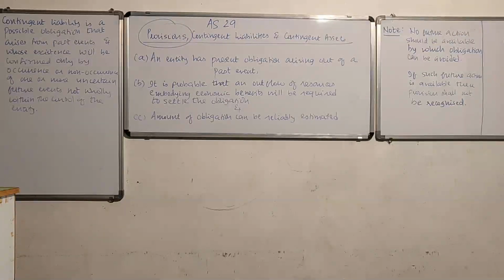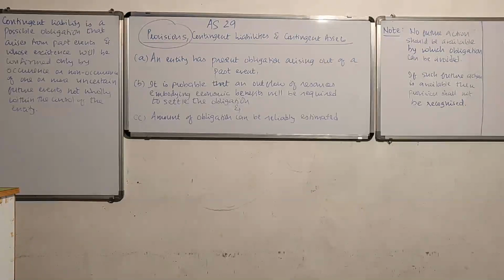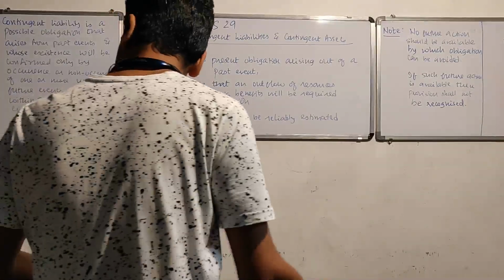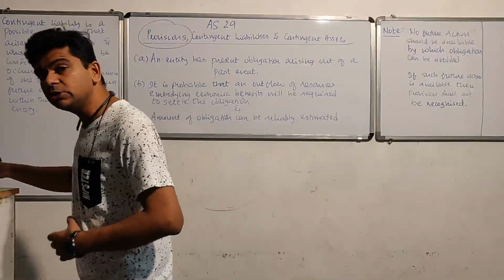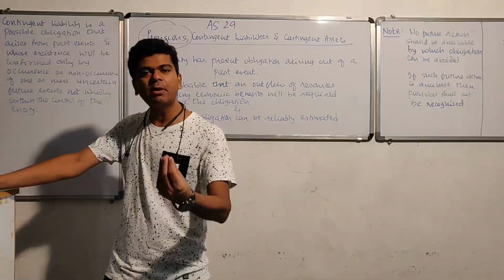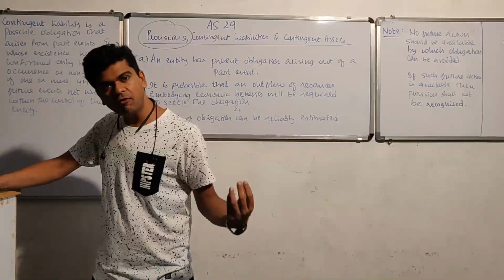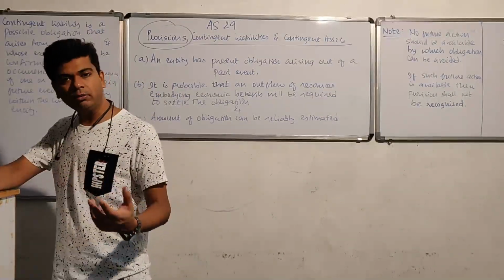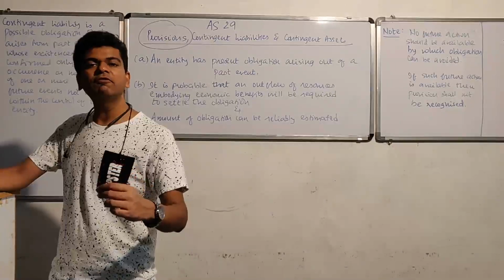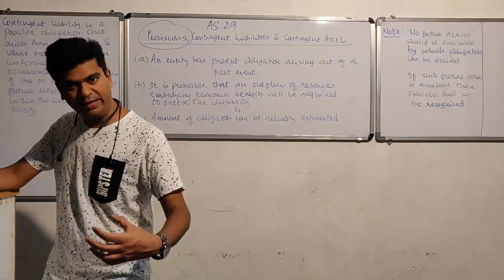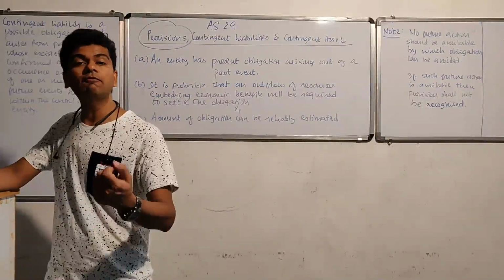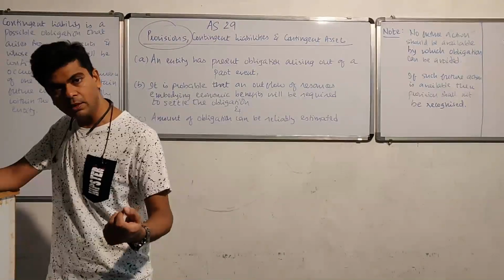Or that verdict which is still lying pending in the court, isn't it? I may ask my lawyer that how much damages will I have to pay. Let us say similar kind of cases have already happened in the past, and on the basis of that the lawyers are able to advise me that see, this is the amount that you may have to pay. Then for that amount I'll recognize a provision. So some degree of estimation will be required, and on the basis of that I'll come up with the amount of provision to be recognized.